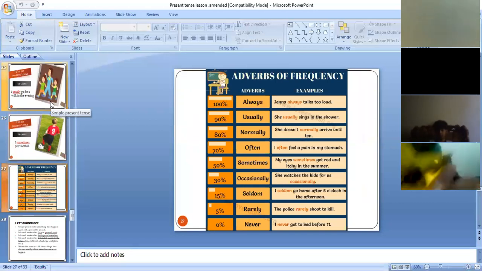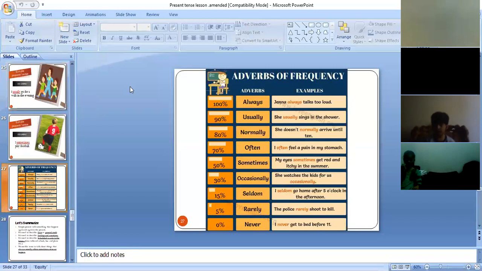Okay, dear children, now you can see here there are three columns. On your left side, percentages are mentioned, 100%, 90%. These percentages are associated with the frequency of adverbs. Look here, 100%, always. Always means 100%. When something happens 100% of the time, we use always.